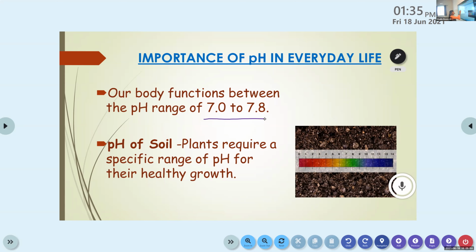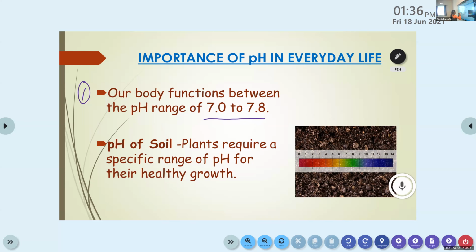In the human body, the pH range is 7 to 7.8. That is the first point.